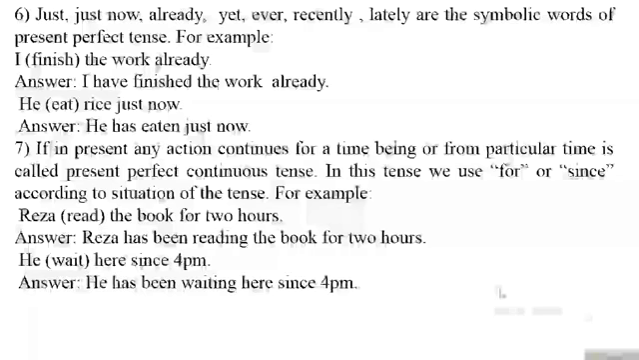Students, I am telling you again. If you find in any sentence just now, already, yet, ever, recently, lately, these are the symbolic words of present perfect tense. For example, I finished the work already. Here, students, the word already is bearing the symbolic meaning of present perfect tense. So the correct form of the verb finished would be: I have finished the work already.